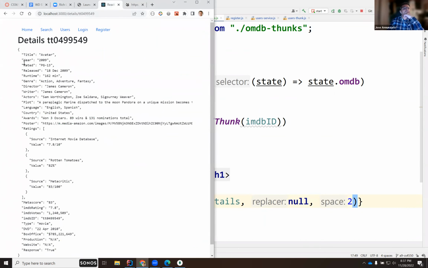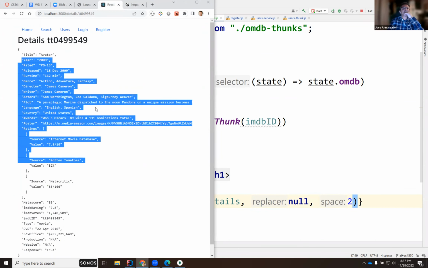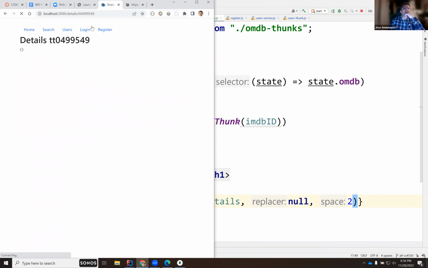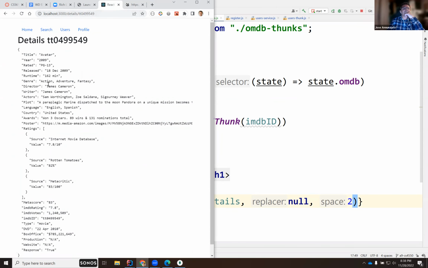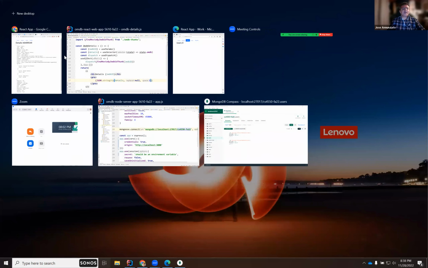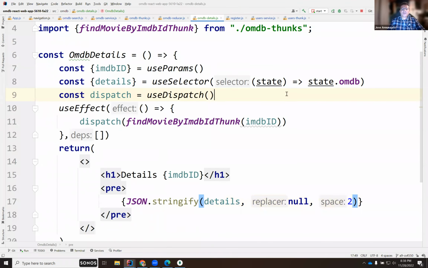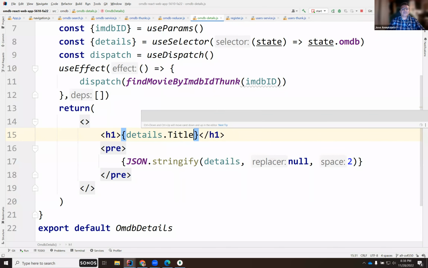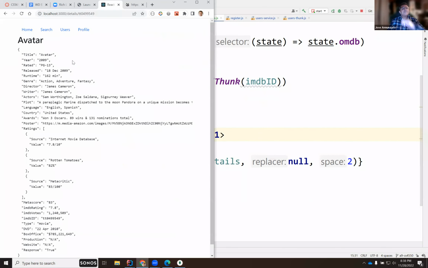There it is. See that? We have the object. Perfect. Excellent. Notice if we refresh, the query goes out, and then it comes back. So instead of displaying the details here, we have the title instead, right? So here, instead of saying details in IMDb, we should be able to say details dot title.